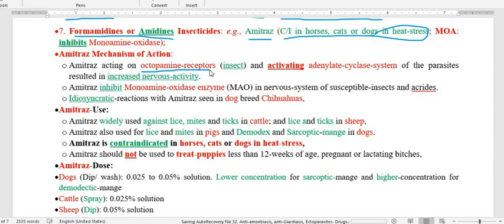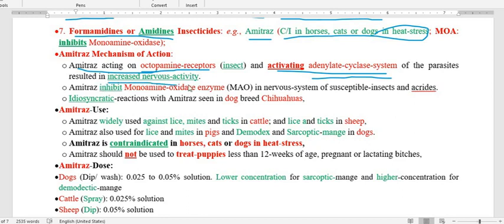Why do we call it the octopamine receptor? Because this particular receptor was first identified in the octopus. Once amitraz acts on the octopamine receptor, it activates the adenyl cyclase enzyme system, and this results in increased nervous activity.